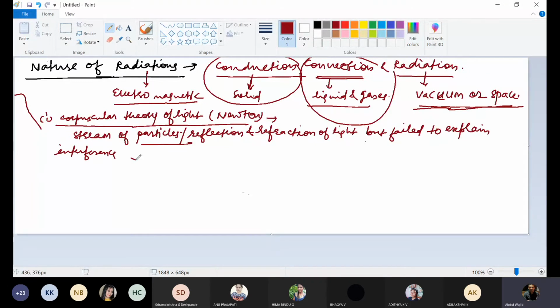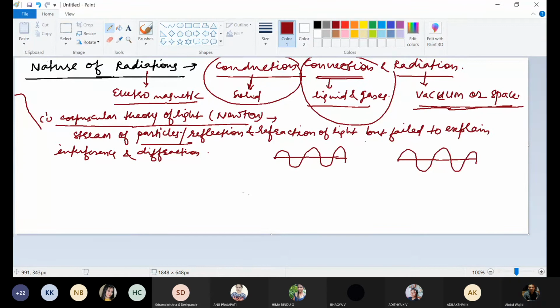You know what interference is? See, this is one wave.